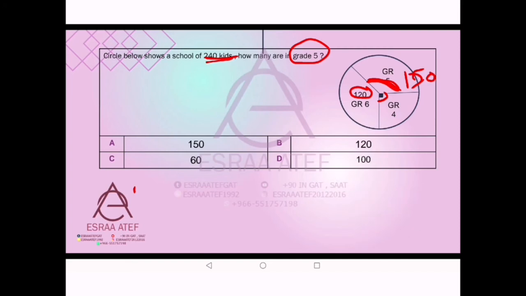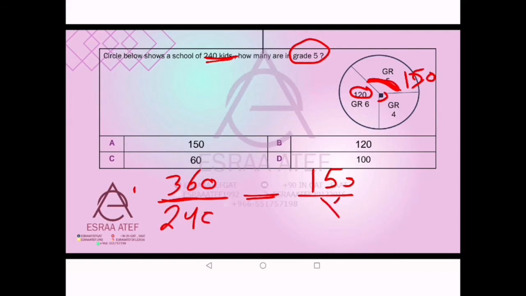How can we get the number? He didn't need the angle, he needs the number. All of them is 240. To get it for 150, we will write it as a ratio. Here all of the angles is 360, and here the angle which is 150. Down we will write the total number of the kids, and here the x which we need to get for grade 5. Total opposite to the total, and the part opposite to the part which we want to get. How can we get it?